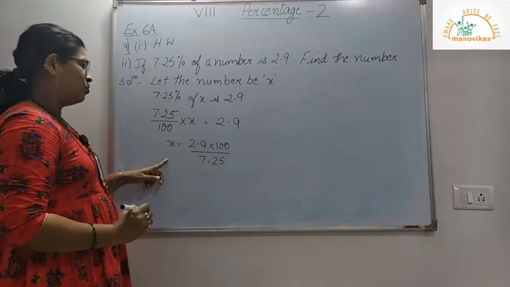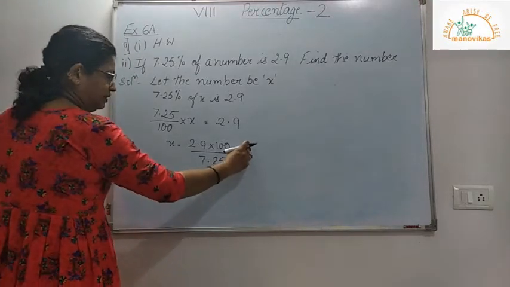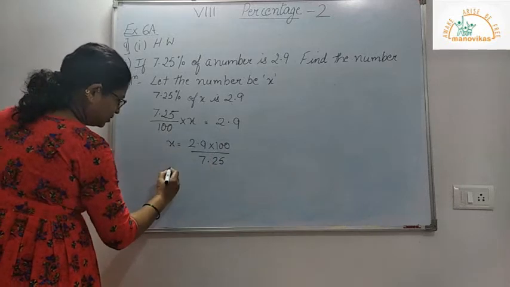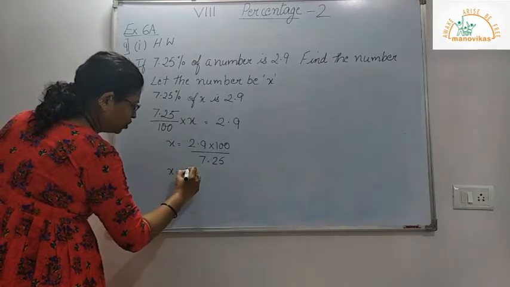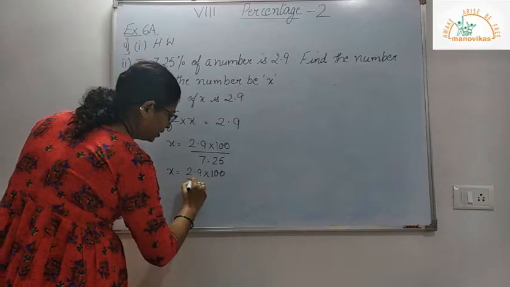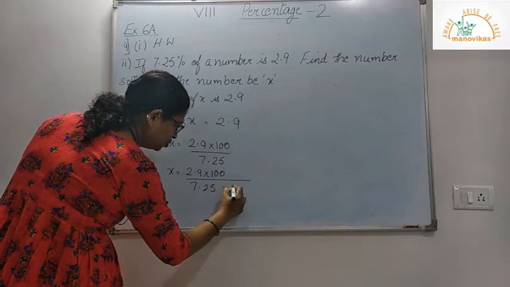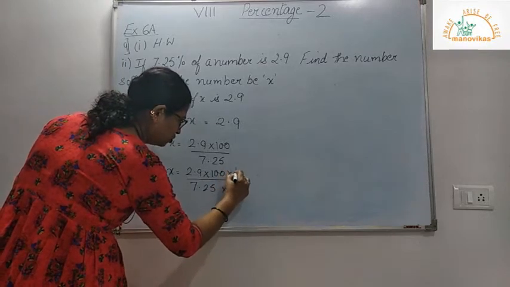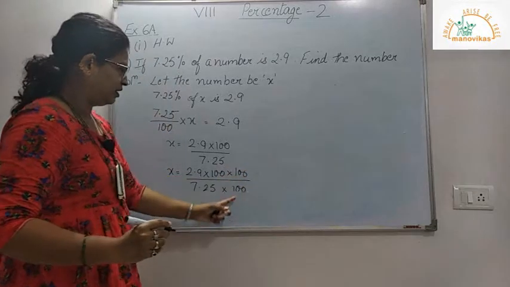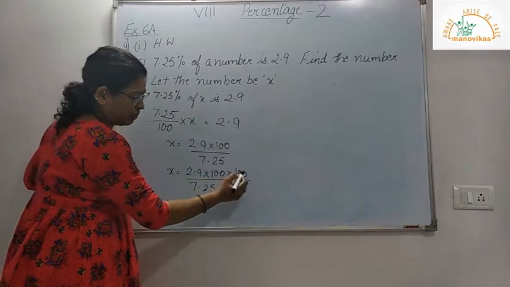Now for my solution purpose, I divide and multiply this by 100. So I get x is equal to 2.9 into 100 divided by 7.25 into 100, and here also into 100. Now my 100 gets cancelled here. You can see the same thing is got back.